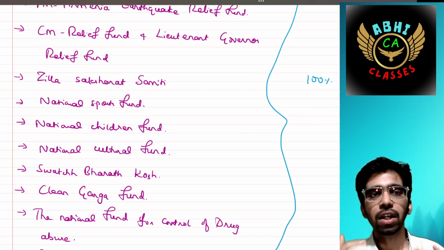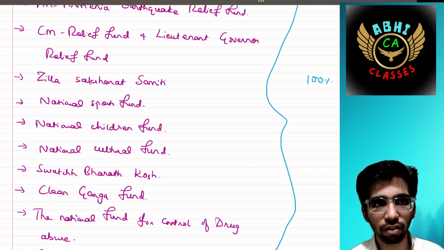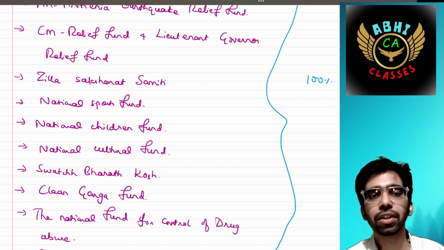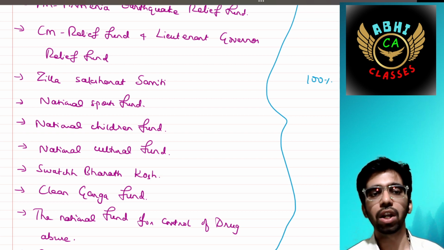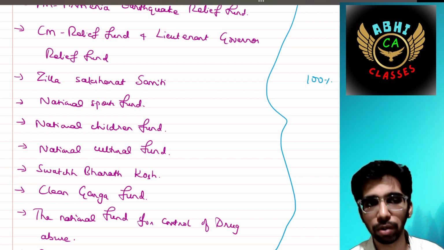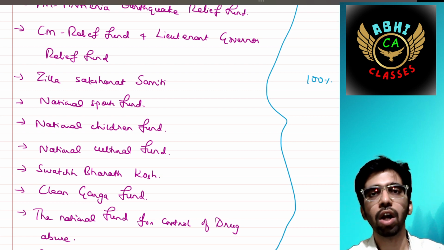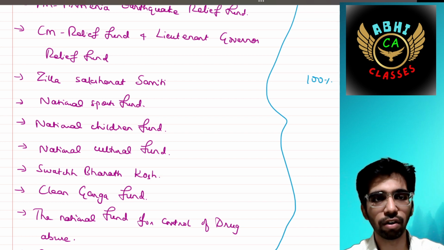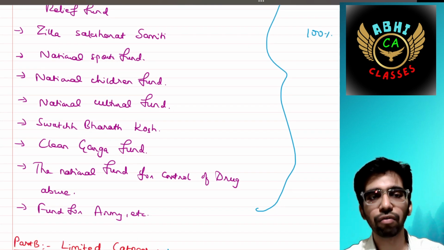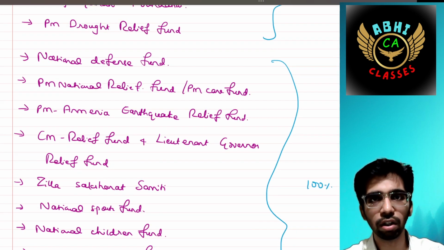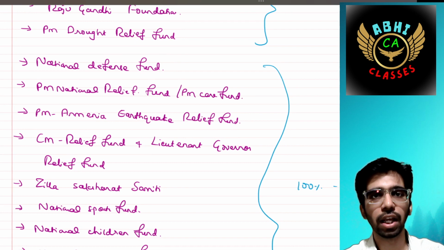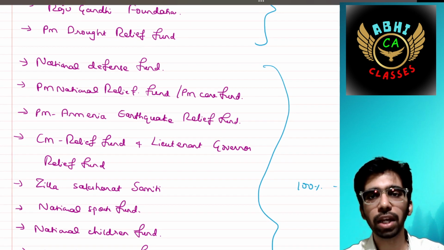Then Zilla Saksharta Samiti, National Sports Fund, National Children Fund, National Cultural Fund, Swachh Bharat Kosh, Clean Ganga Fund, National Fund for Control of Drug Abuse, and the last one, Fund for Army Officers, etc. If you contributed to these, from the National Defense Fund onwards, then the deduction would be applicable as 100% unlimited.